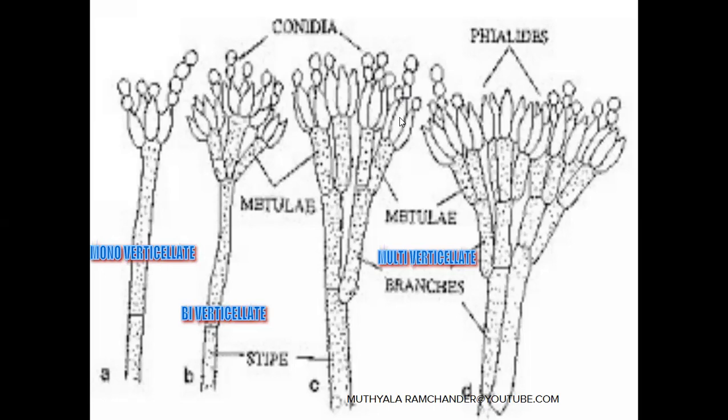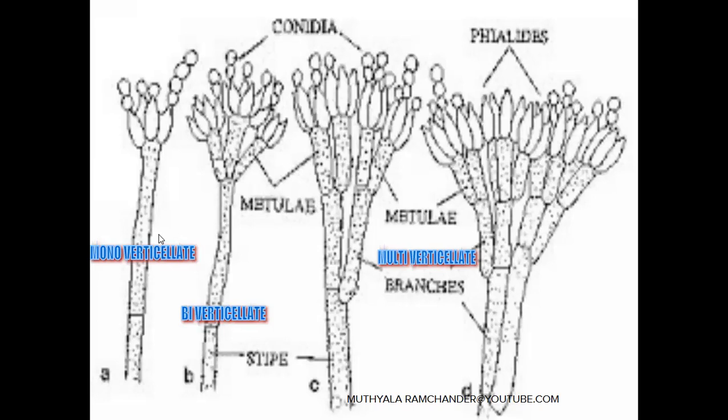During the development of spores, on the terminal part of the sterigma, one nucleus is present. Around the nucleus, some cytoplasm is formed. That cytoplasm and nucleus are covered with a cell wall, and it converts into a spore. The spores are called conidia. Many conidia are developed during the asexual reproduction.